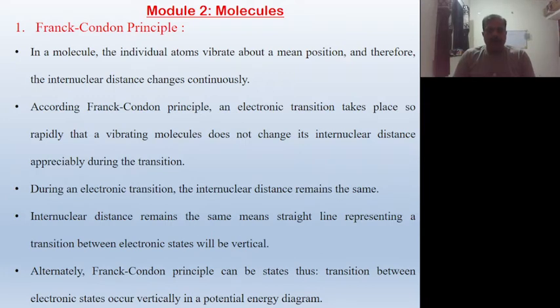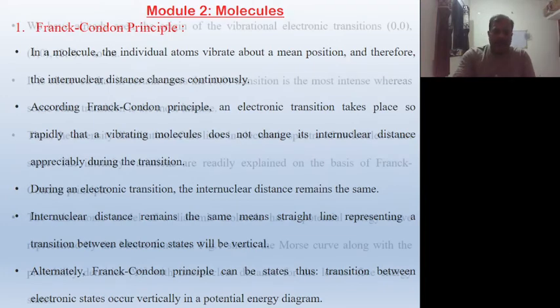They can only vibrate. During an electronic transition, the internuclear distance remains the same. They cannot change their internuclear distance. Internuclear distance remaining the same means the straight line representing a transition between electronic states will be vertical. Alternately, the Franck-Condon principle can be stated thus: the transition between electronic states occurs vertically in a potential energy diagram.